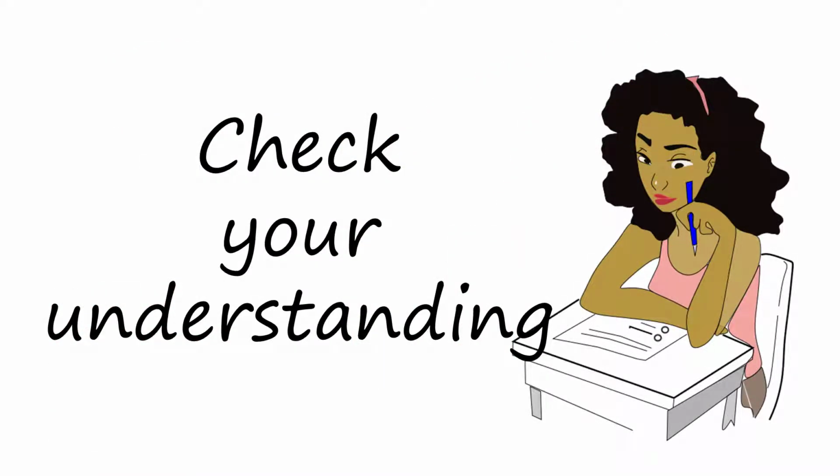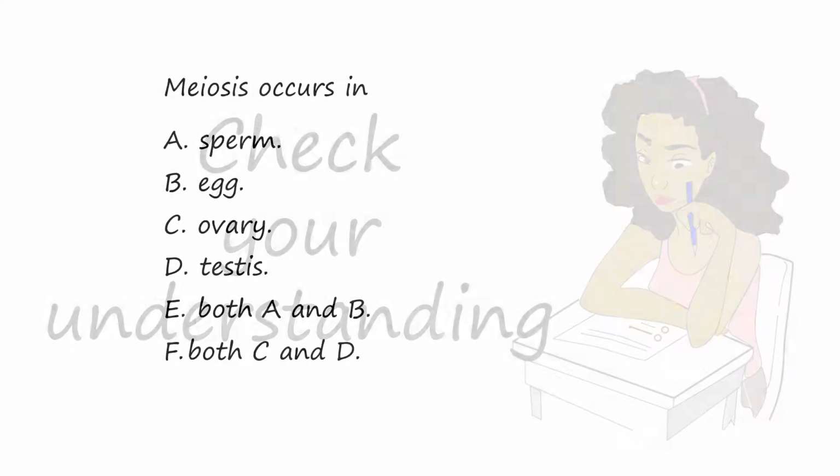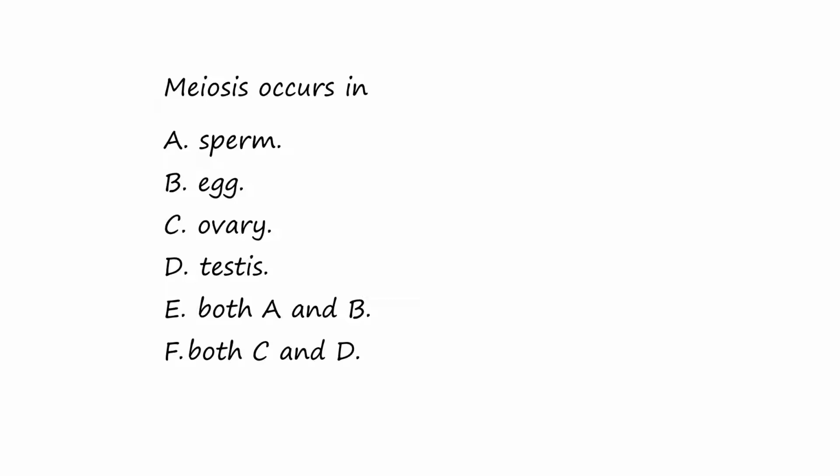Let's check understanding of these ideas with a few questions. You may pause the video while you think about your answer. The first question is, where does meiosis occur? A. Sperm, B. Egg, C. Ovary, D. Testis, E. Sperm and egg, and F. Ovary and testis. Yes, the answer is F.